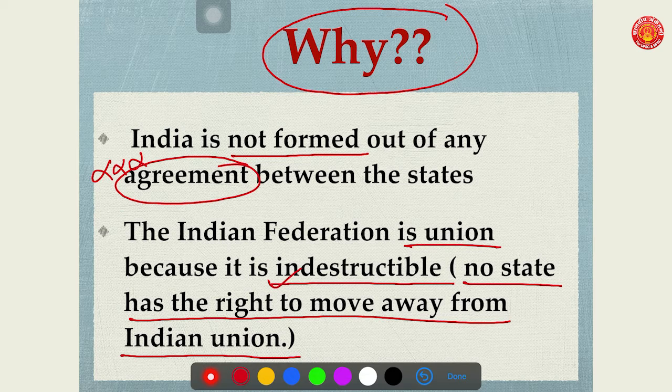States do not have the right to move away from the Indian Union, whereas in America, states have the right to move away from the US Federation, but the process is so difficult that no state can move away. That's why the USA is a federation of states and India is a union of states. So these are the two reasons why India is not a federation of states, but a union of states.